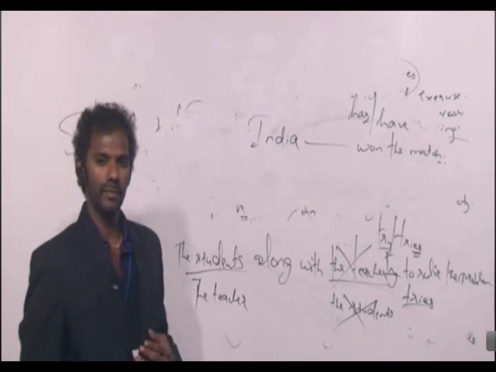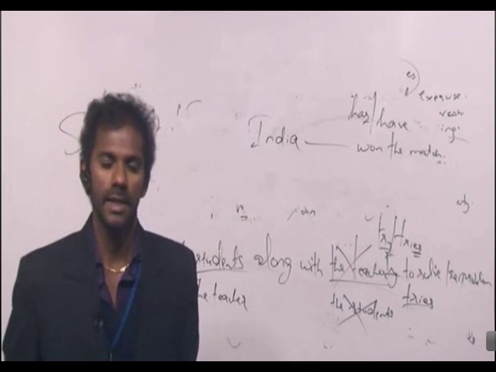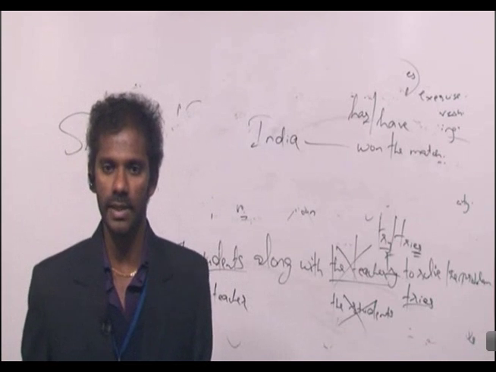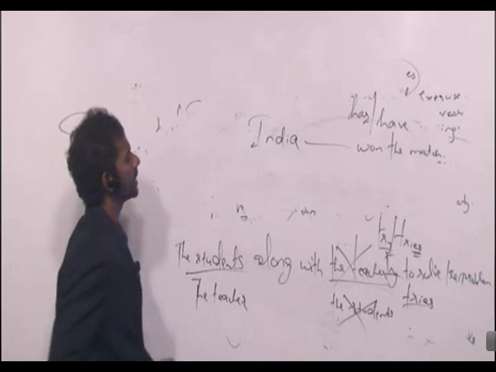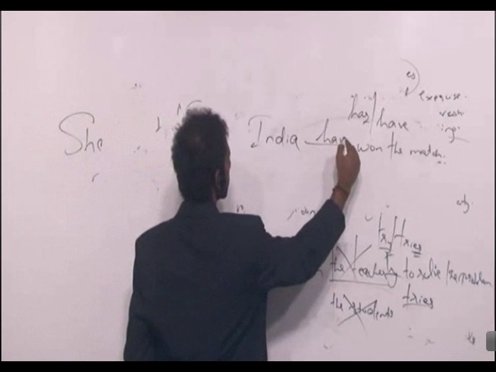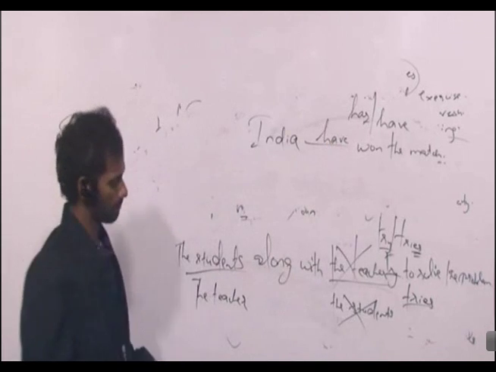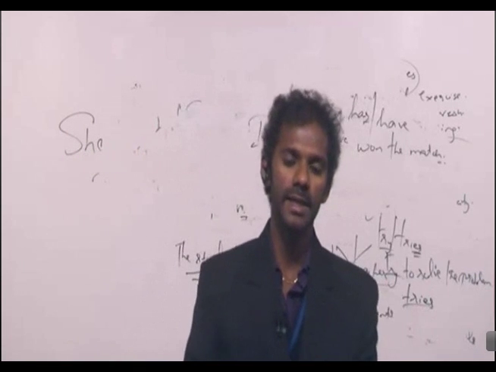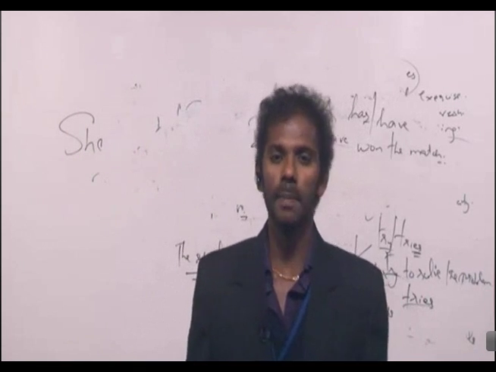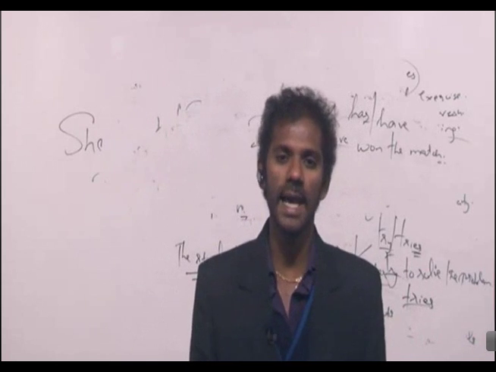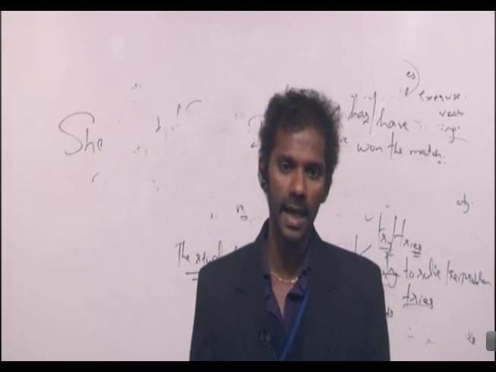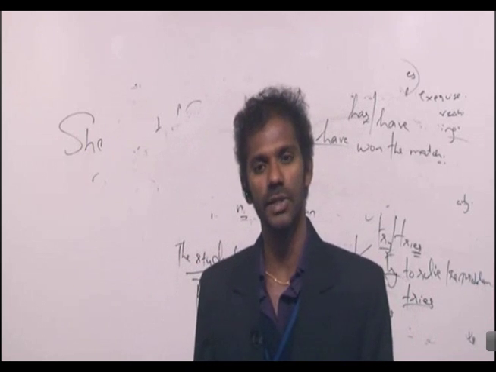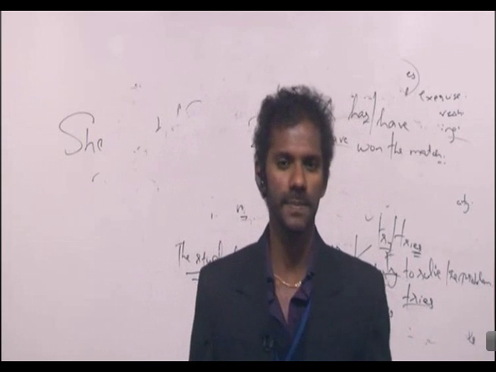I said, what sounds correct may be incorrect, and what sounds incorrect may be correct. You must be able to understand the meaning of every sentence, right? It should be India have won the match. From now onwards, you keep checking. You will never come across a statement like India has won the match, or Pakistan has won the match, or Australia has won the match. It will be India have won the match, Pakistan have won the match, Australia have won the match, right? There should be logic behind it, right?